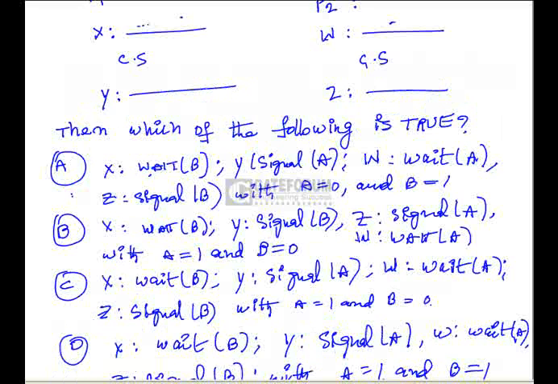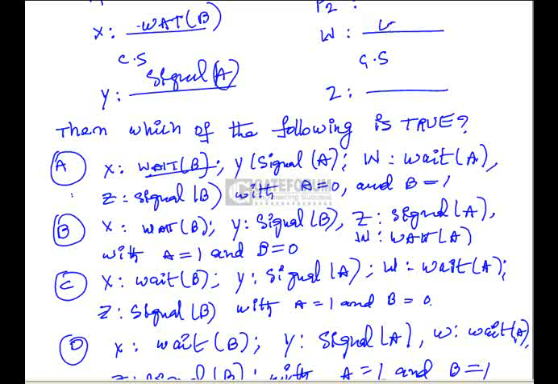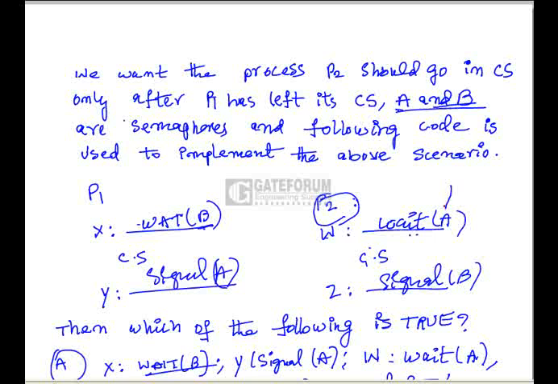For example, if you take option A, at X wait of B is used, at Y signal of A is used, and at W wait of A is used, and at Z signal of B. So these are the things used at X, Y, W and Z. So for example, A value is 0, B value is 1. Whenever you try with P2, P2 cannot go into critical section because A value is 0, it stops. Nothing will be done when the semaphore value is 0 in a wait operation. If it is other than 0, it will go to the next statement. So B value is 1, it will go.